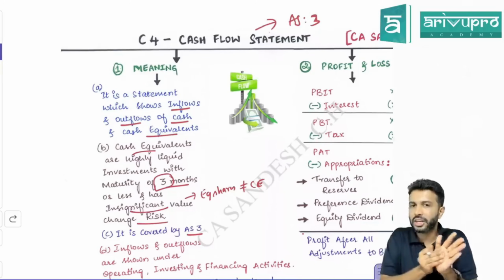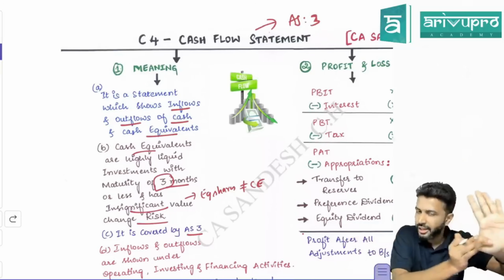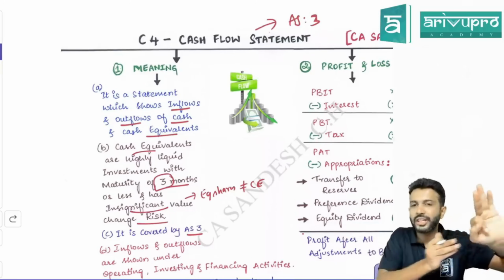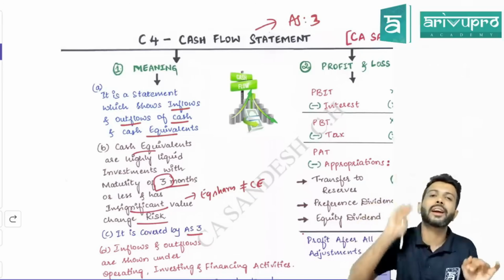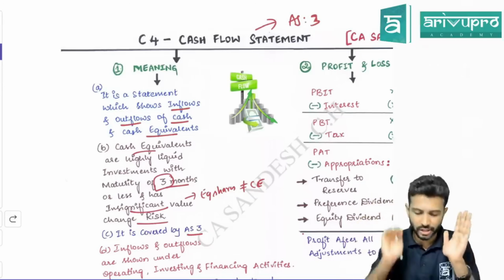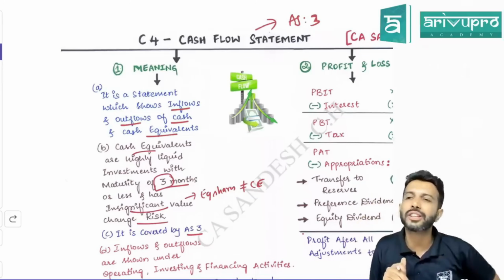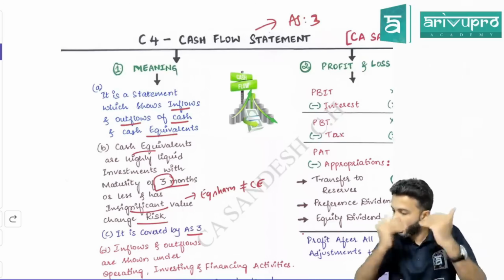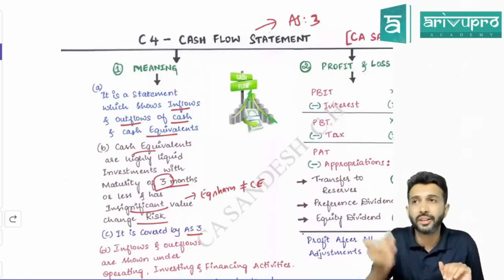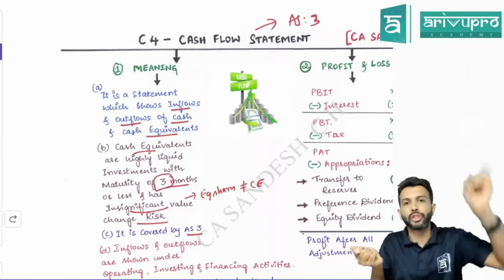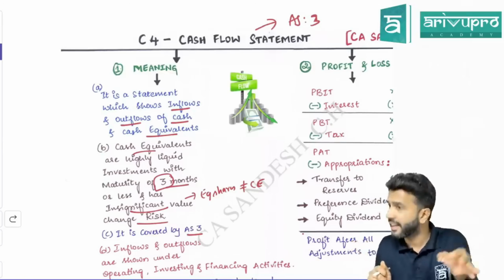For you to call it a cash equivalent, 1, its maturity should be less than 3 months. 2, it should have insignificant value change risk. And 3, it should be readily convertible into known amounts of cash. So if all of them are satisfied, you can call it a cash equivalent. And what does cash flow statement basically track, sir? Inflows and outflows of both cash as well as cash equivalent.